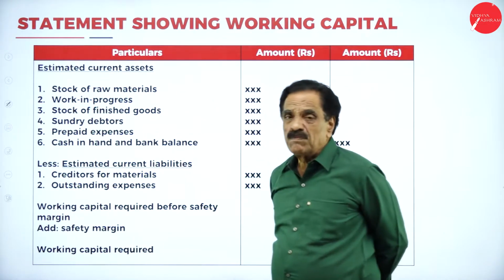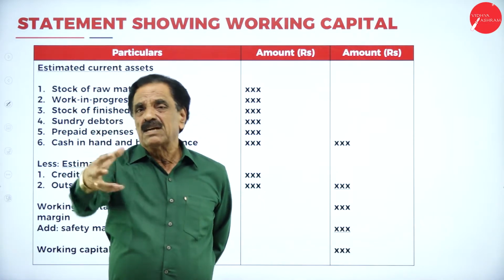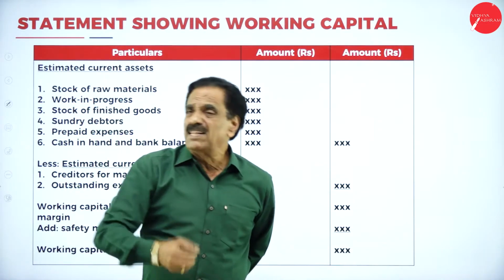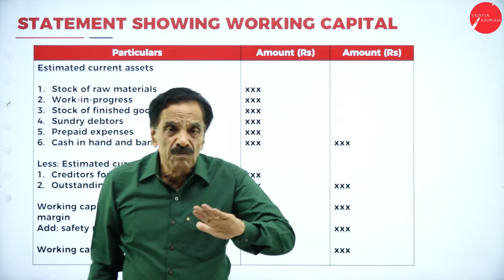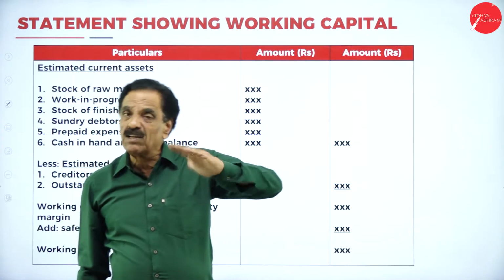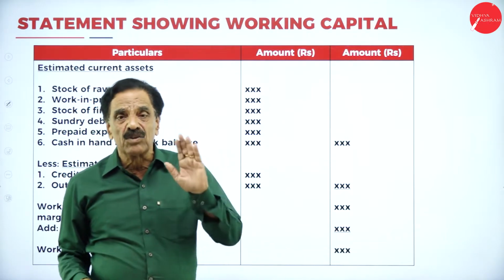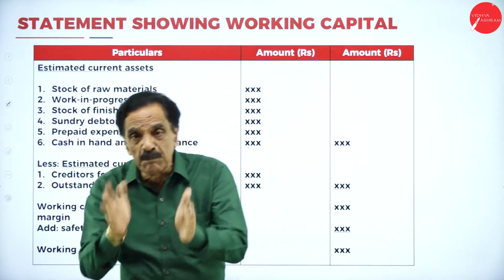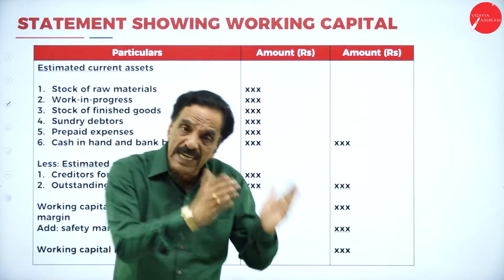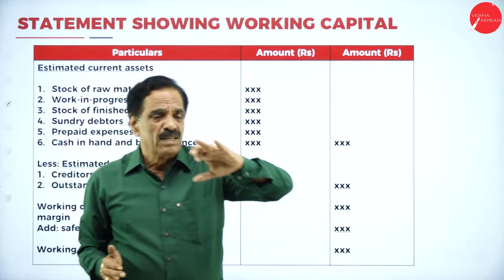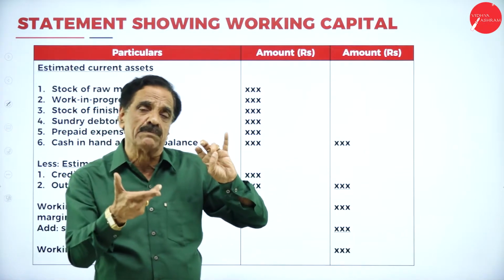Stock of raw material. In the examination, they say some material will be there for 1 year. Then the question may be asked, material in process for 2 months. If they ask for 2 months, we go for months. If they ask for a week, we go for weeks. In a year, there are 12 months. In a year, there are 52 weeks. How to know? If it's a month, you go for a month. If it's a week, we go for a week. If there are days, we go for days. So 12 months, 52 weeks, 365 days, depends on the problem.